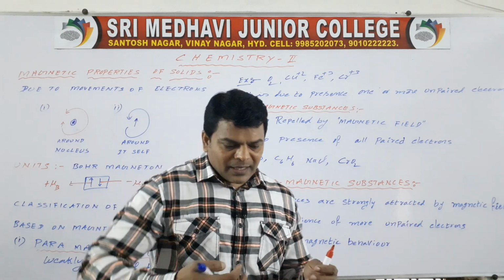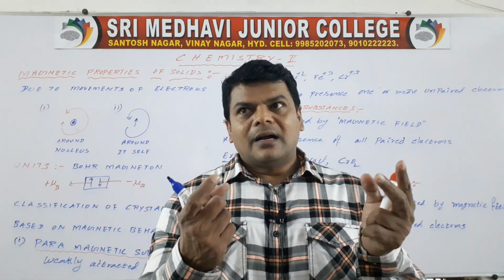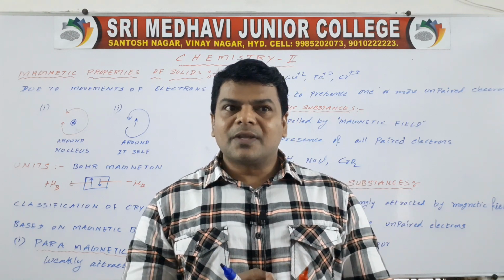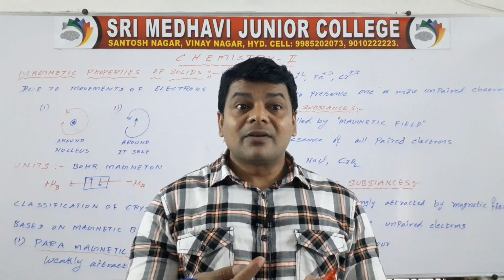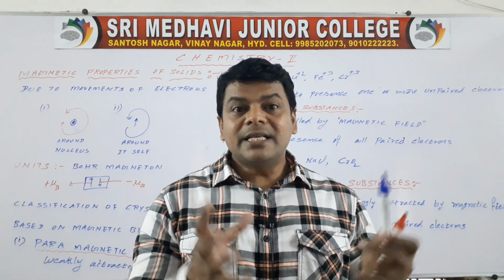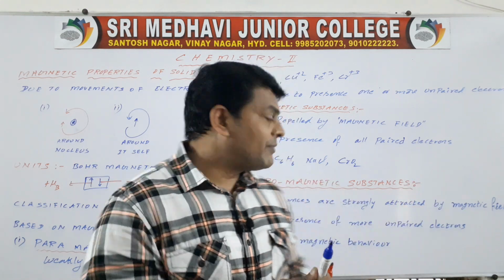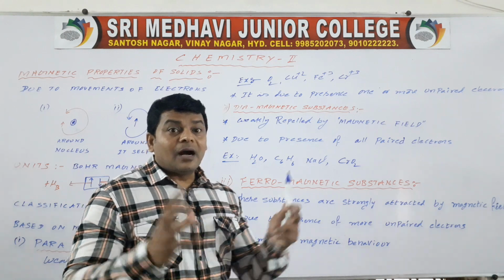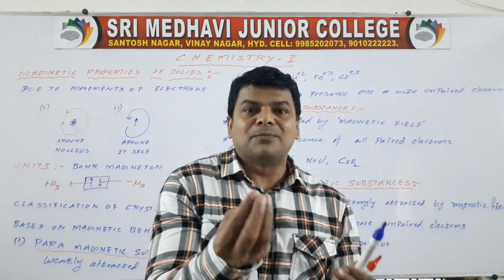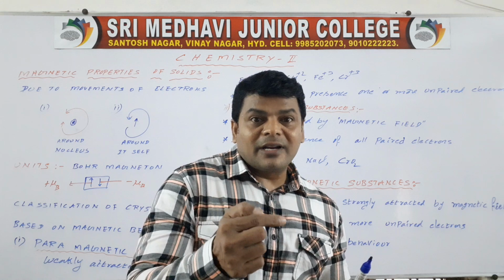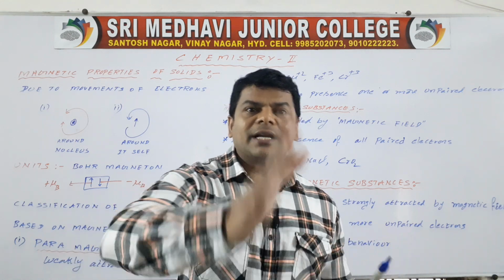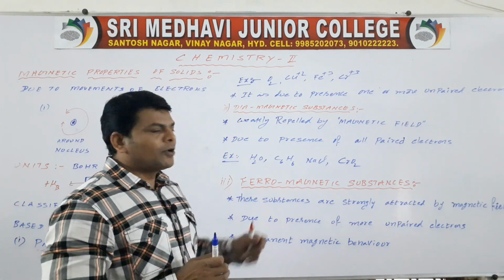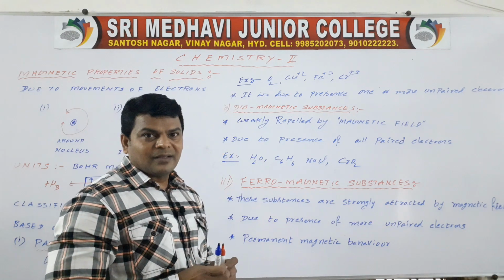Domains means, see here, atomic orbitals form molecular orbitals, and these form ions. In ferromagnetic substances, all ions are grouped in small regions. These small regions are called domains. All domains are in one direction in ferromagnetic substances.